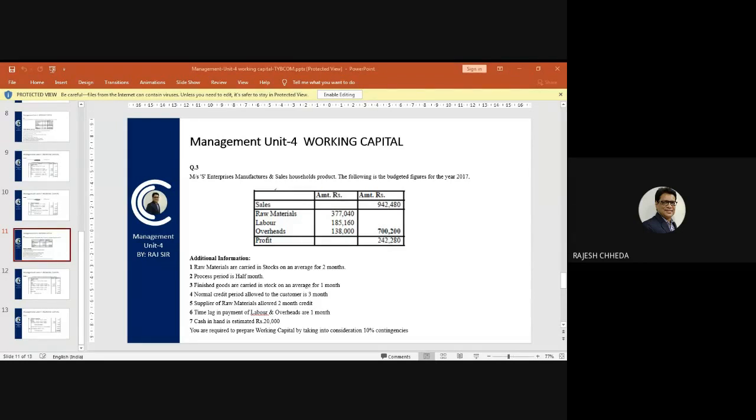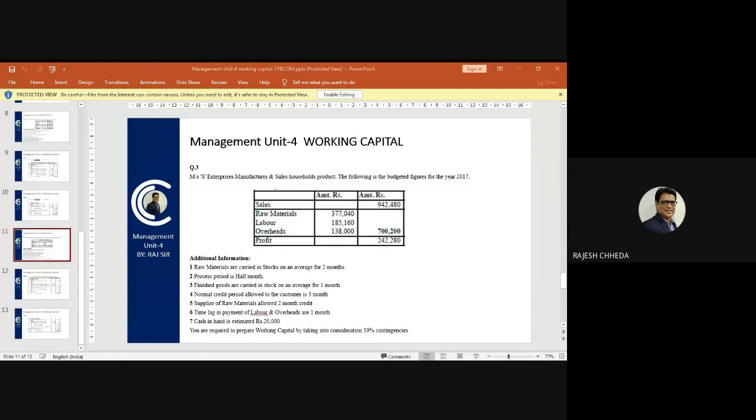Now, first thing is WIP is for how much, what period? WIP in this question is for what period? Half month. So we will give the title work in progress, and then the first calculation will be raw materials.